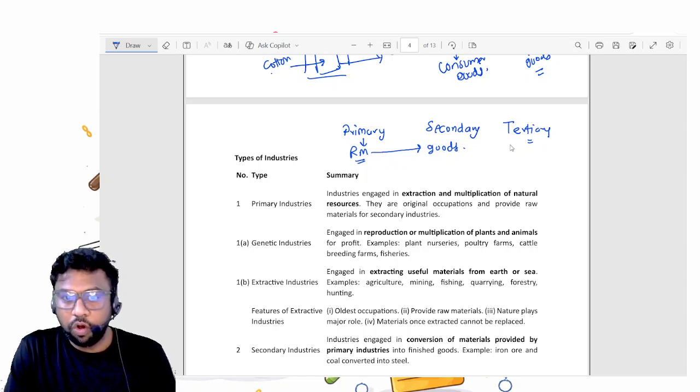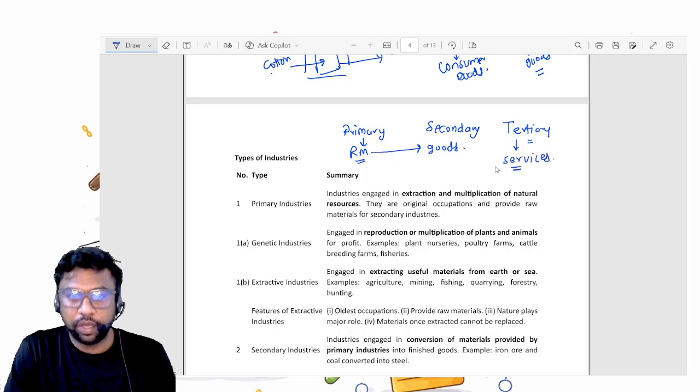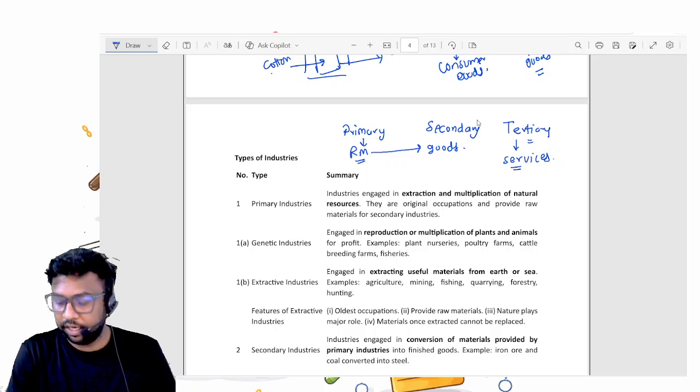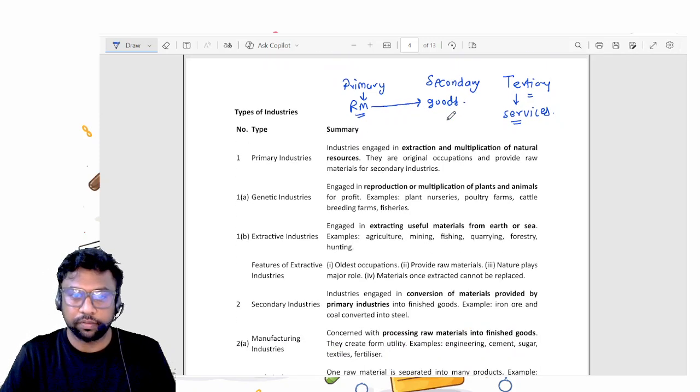All these services which support primary and secondary industry come under the tertiary industry, which provides services. Broadly this is called trade, and such industries are called aid to trade, the industries which help primary and secondary industry in functioning.